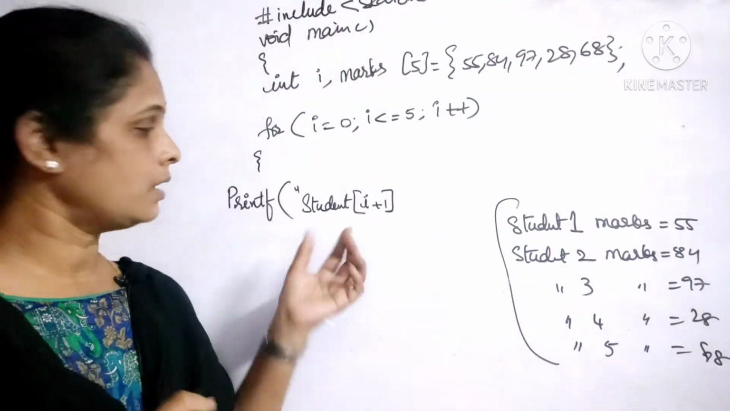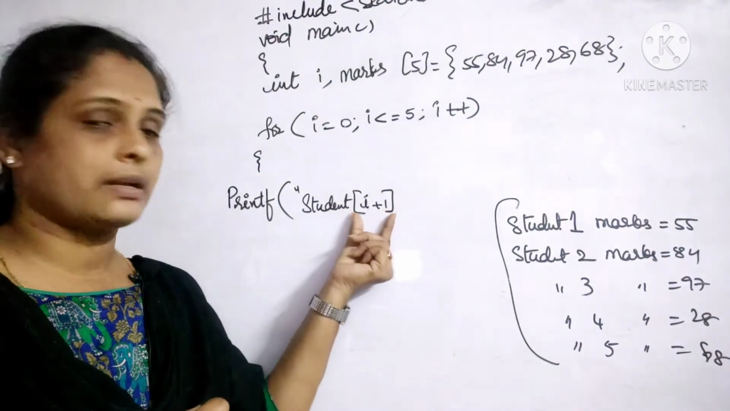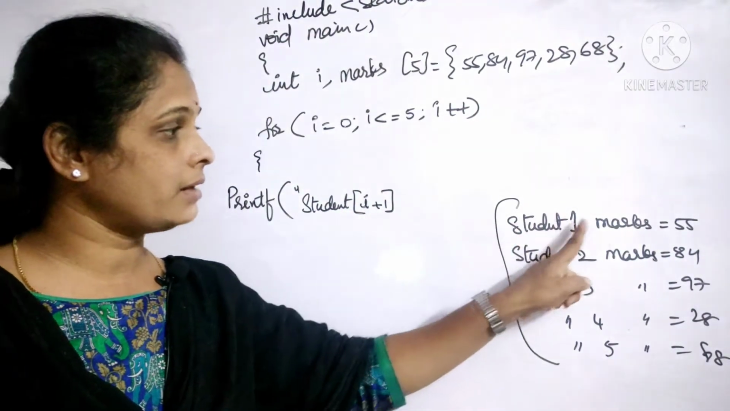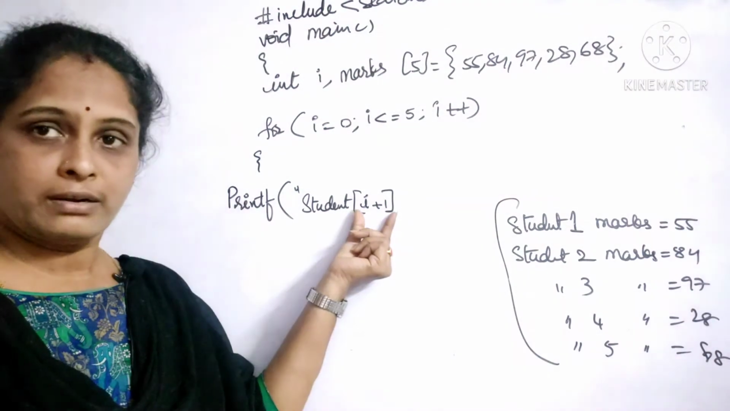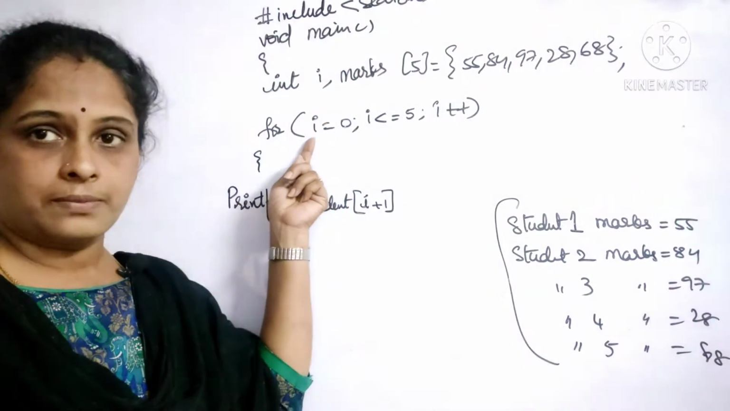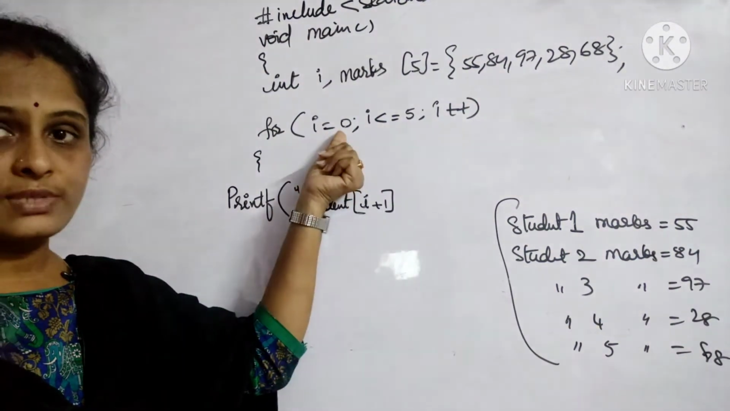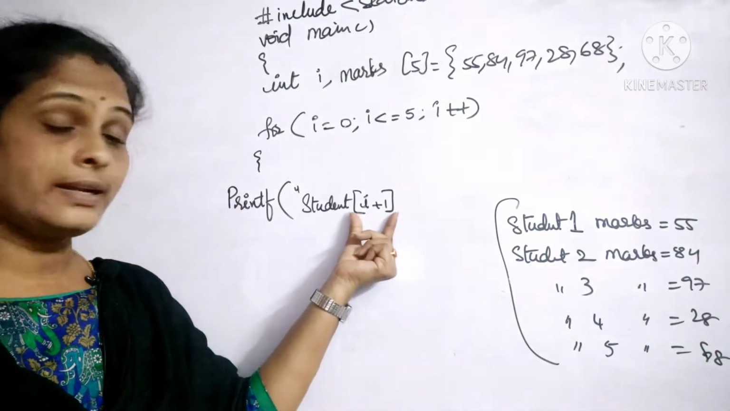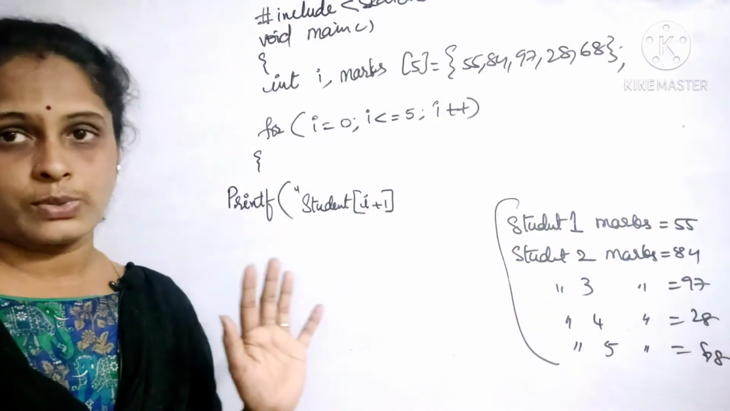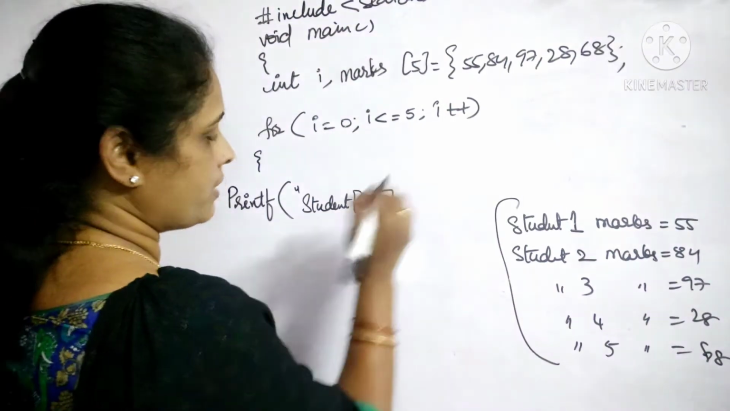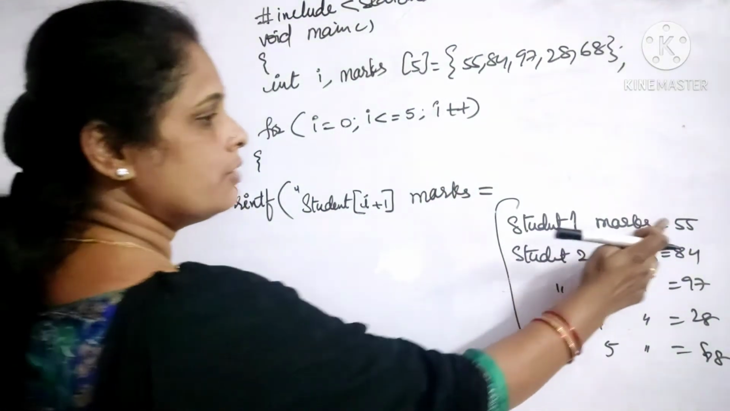Don't get confused here. I'm not doing anything else. Student of 1. I need that. Student 1 marks equal to 55. Where is it? It is I. Each time it is taking increment. So I value is equal to 0 initially, but now what do I need here? I need 1 here. So I have taken I plus 1, that is 0 plus 1, right? Student 1 marks is equal to 55.